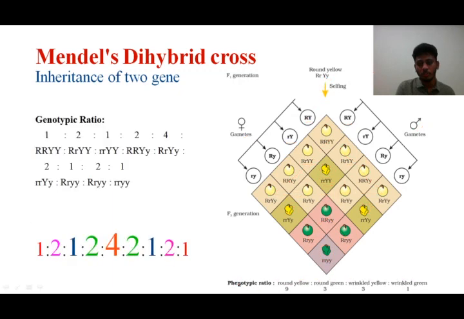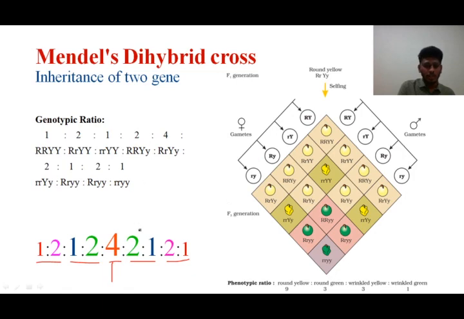When you go for the genotypic ratio, you have to remember the genotypic ratio for a dihybrid cross is 1:2:1:2:4:2:1:2:1. Students, you should differentiate here. It is a mirror image. 4 stands in the middle. 2 and 2 are here. 1 and 1 are here. 2 and 2 are here. And 1 and 1 are there. You can also write it as 1:1:1:1:2:2:2:2:4 altogether. But for the convenience, we have written it like this.